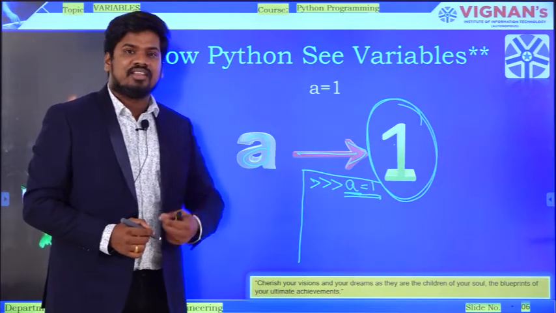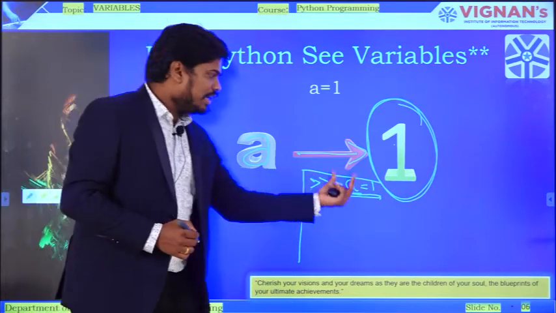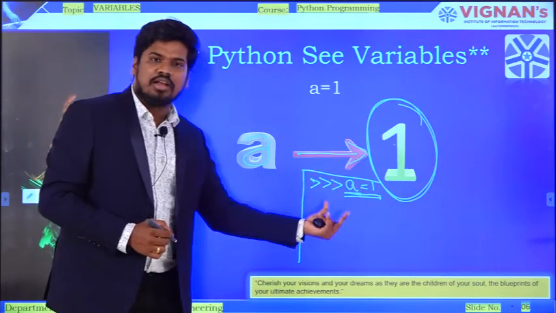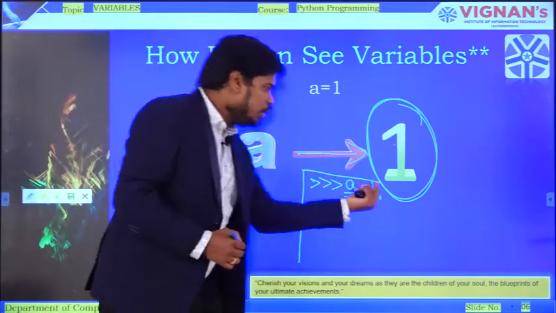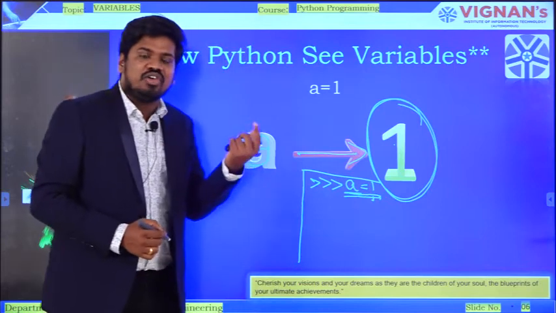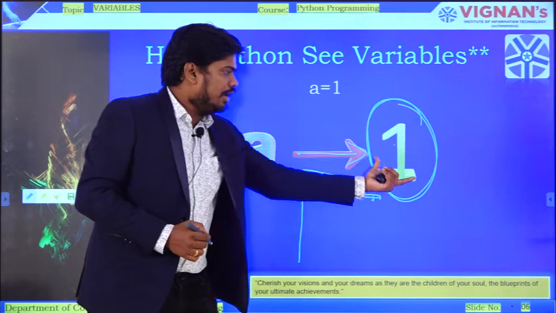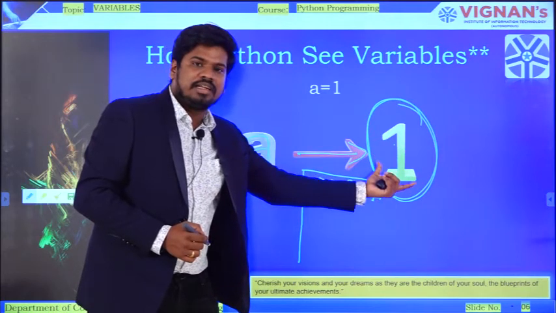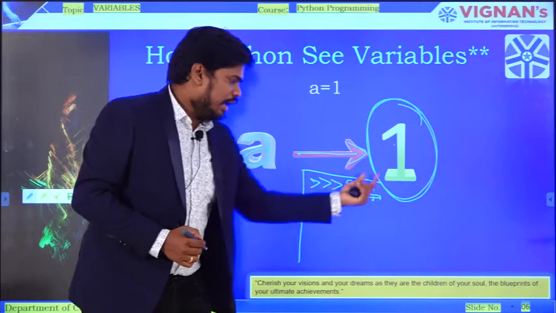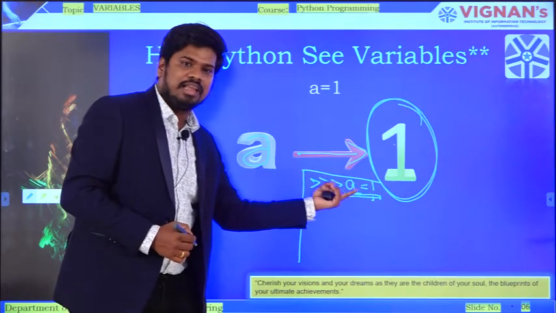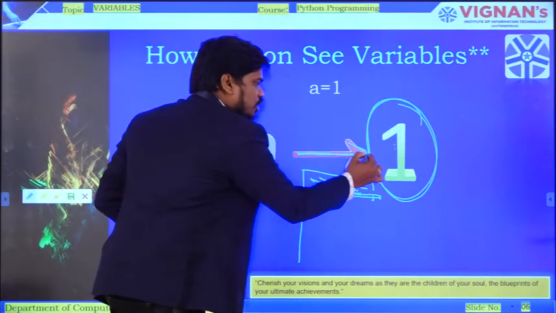Whenever I write a is equal to 1, my Python interpreter looks at the value, which here is 1. An object will be created, and inside that object the value 1 is present, and then the variable a will be created, and this a is referencing this object.